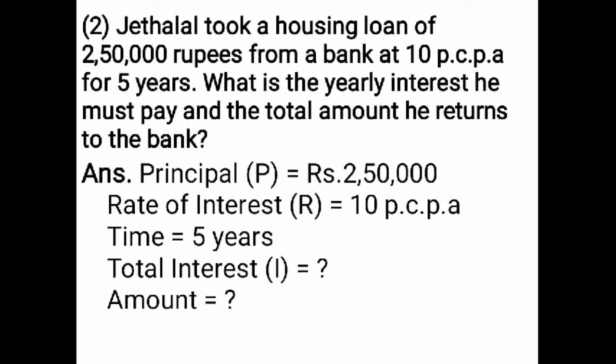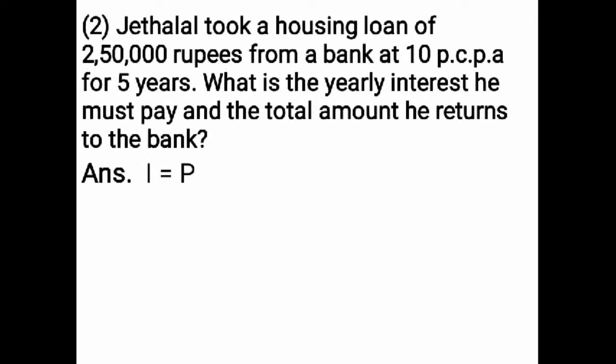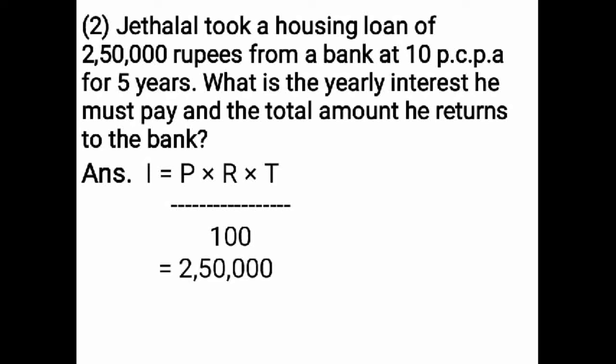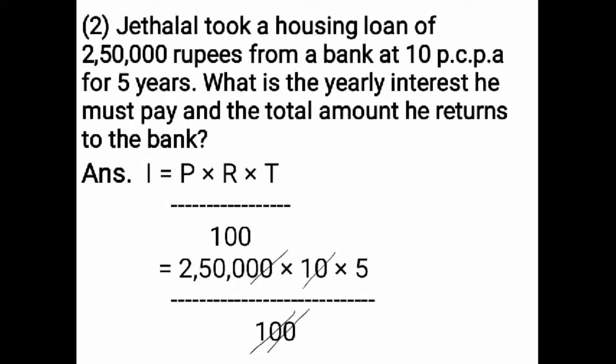First you have to find total interest. Use the formula of interest. That is interest is equal to principal multiplied by rate of interest multiplied by time upon 100. Now you have to substitute the value of principal multiplied by rate of interest multiplied by time according to the formula of interest. That is equal to 2,50,000 multiplied by 10 multiplied by 5 upon 100. Cancel both the zeros on numerator and denominator. Denominator, how much zeros are there, that much zeros you have to cancel. Like this way.